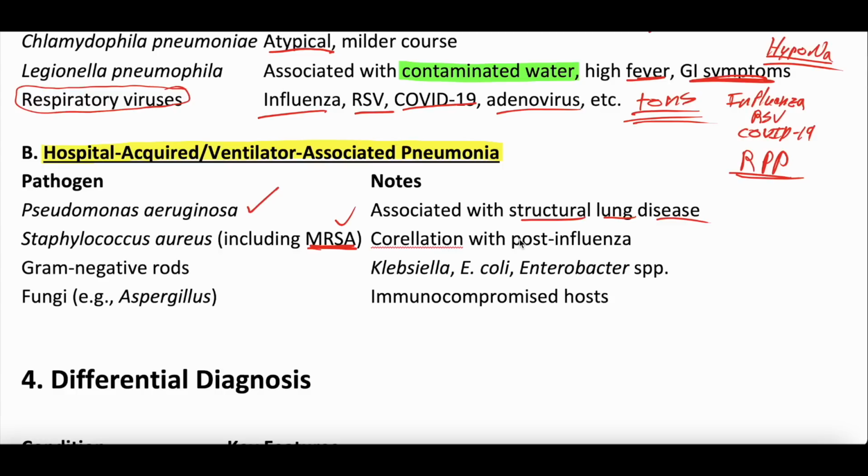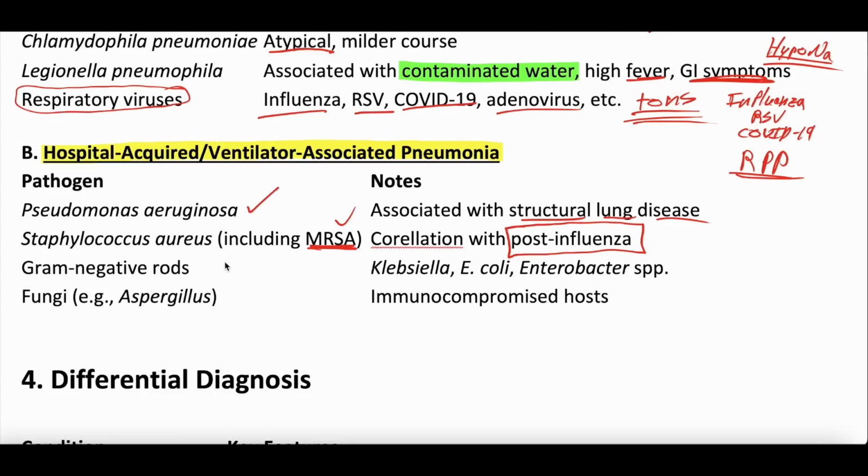We spelled correlation wrong, our apologies. There is kind of a test association with MRSA and post-influenza. So you have the flu, you're starting to get better, then all of a sudden you start to get worse, thick cough, trouble breathing. There is some clinical correlation with post-influenza pneumonia and Staph aureus.